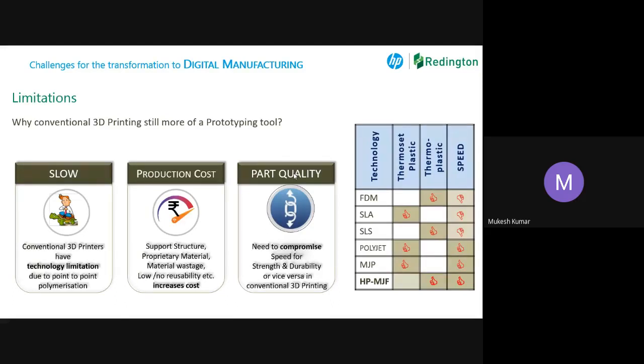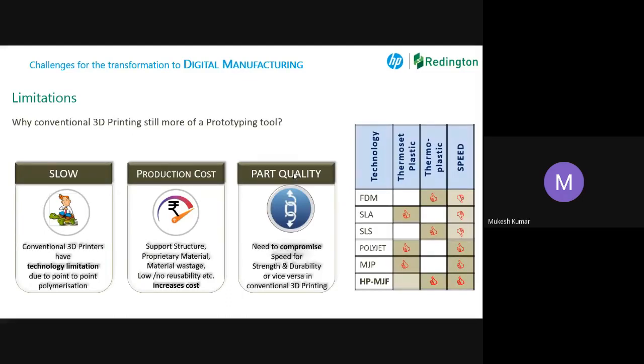Slow is one part, speed is one part, then it comes to production cost. If I take all the costs together, material cost, machine cost, labor cost, wastage, everything, the cost is huge. So I cannot even think of going for multiple parts. And the third and most important thing is that the part quality was really not good.